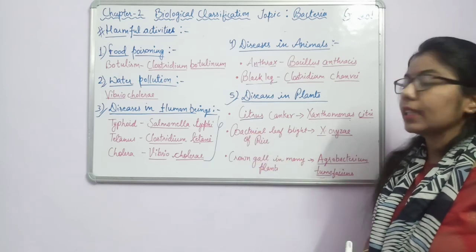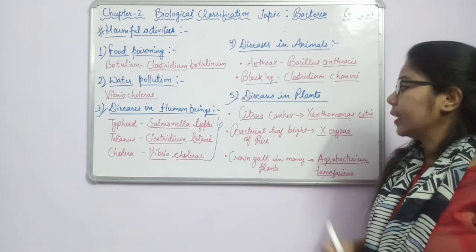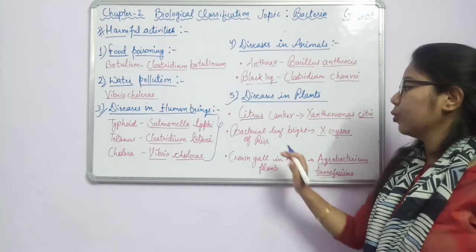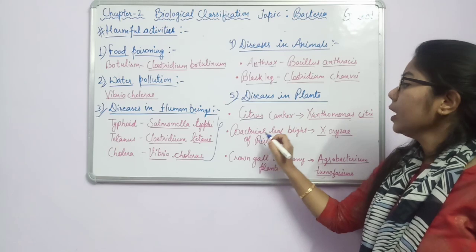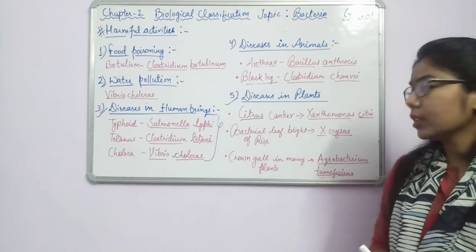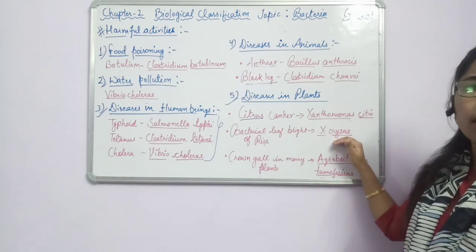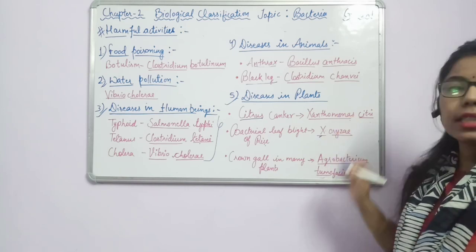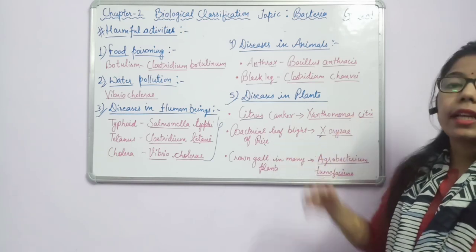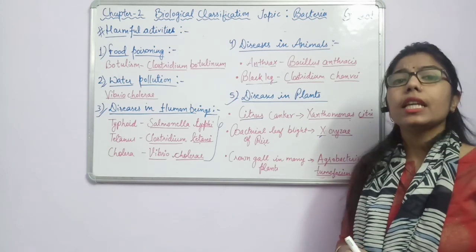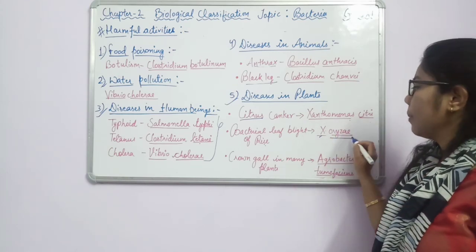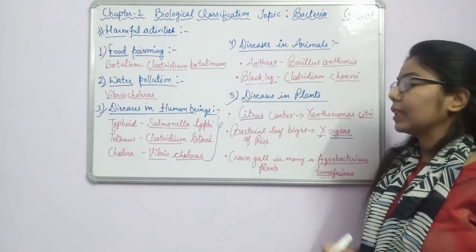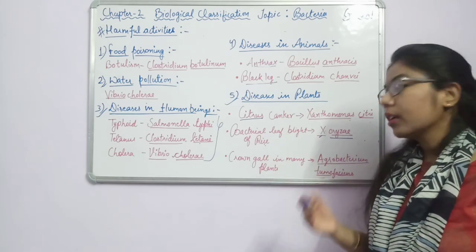Now another one is bacterial leaf blight of paddy, or we can say rice. It can be called paddy as well as rice. You don't have to confuse between these two. Okay, so in this blight, what is the causal organism? Xanthomonas oryzae. Xanthomonas is the same genus, and oryzae relates to the fact that the scientific name of rice is Oryza sativa. So Xanthomonas oryzae is the causal organism for the bacterial leaf blight of paddy or rice.